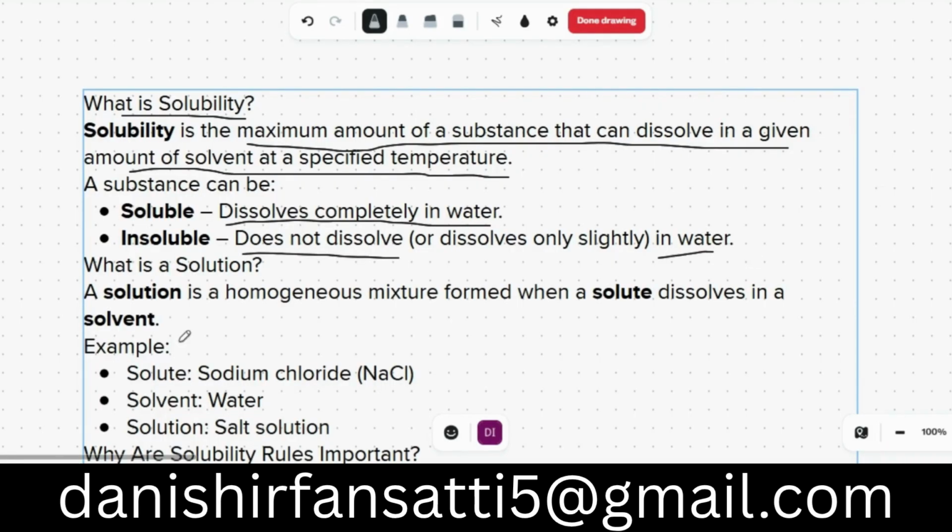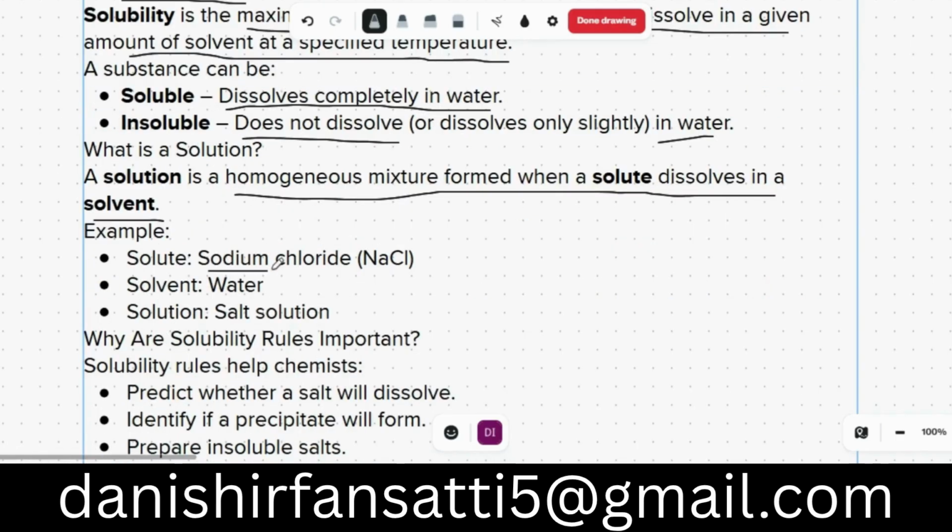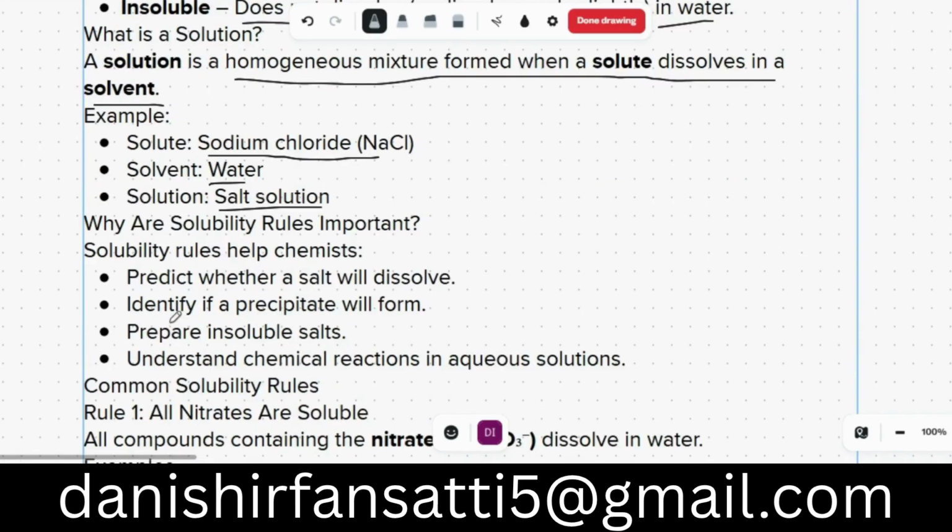Okay, so what is a solution? A solution is a homogeneous mixture formed when a solute dissolves in a solvent. For example, the solute is sodium chloride and the solvent is water, so the solution is a salt solution. We have talked about that a lot of times.